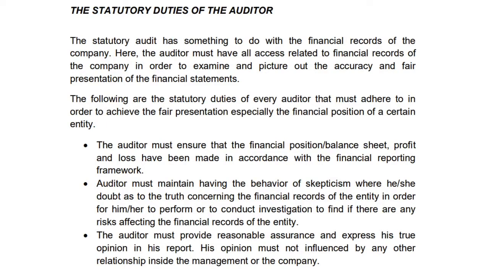So the first one is the auditor must ensure that the financial position or balance sheet, and profit and loss have been made in accordance with the financial reporting framework. The second one, the auditor must maintain an attitude of skepticism, where he or she doubts the truth concerning the financial records of the entity in order to conduct investigation to find if there are any risks affecting the financial records of the entity.